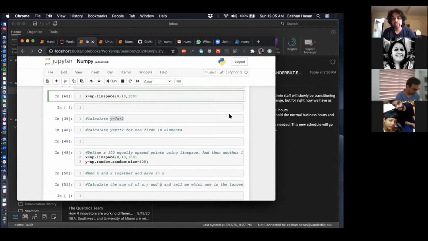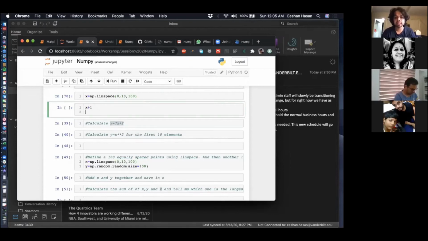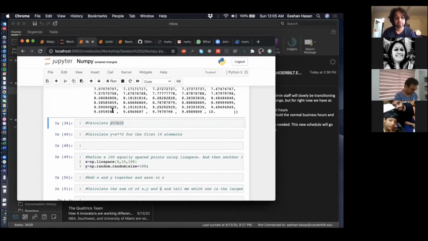Anshul K asks, does the value of the original array change when we perform, say, multiplication on that array? So Anshul, the answer is no, but it's a good question because sometimes these operations actually change the original value. If you are ever confused, the best thing to do is to check it for yourself.